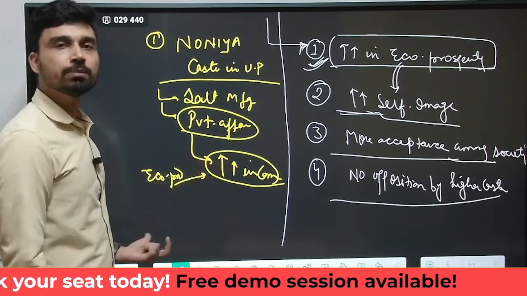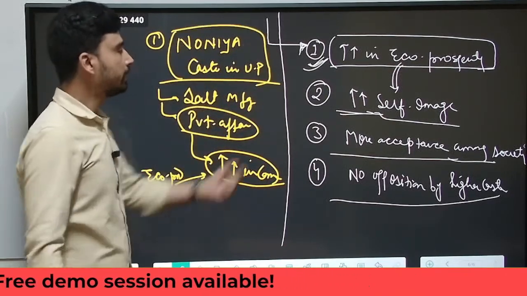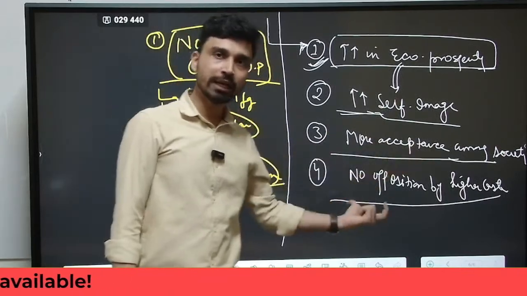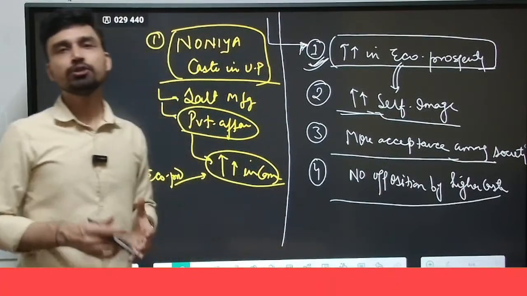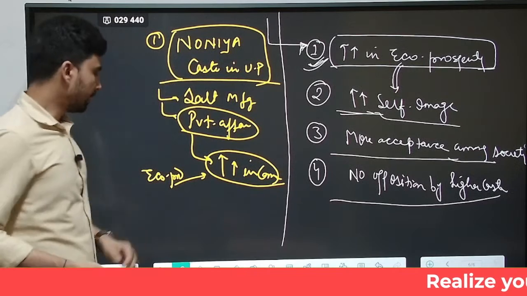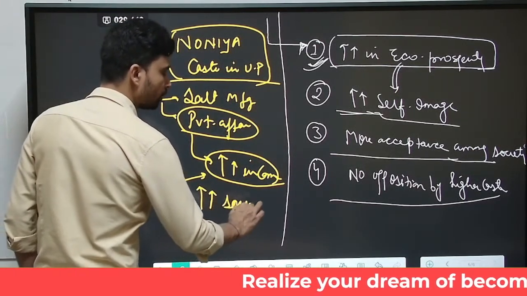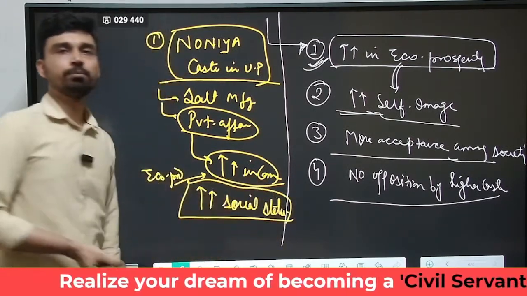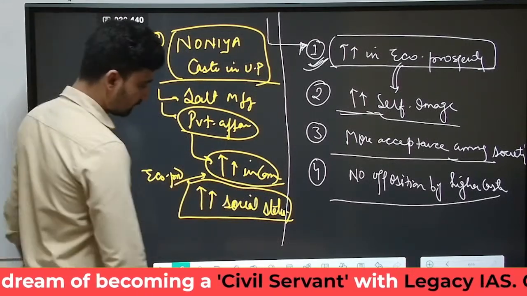Now as the economic status of the Nonia caste increased, they had an improvement in their self image, they were more accepted by the society members and by the other higher caste groups as well, and there was no organized opposition against the Sanskritization of the Nonia caste, and thus they were able to achieve increased social status via practices of Sanskritization. So that is one successful example.